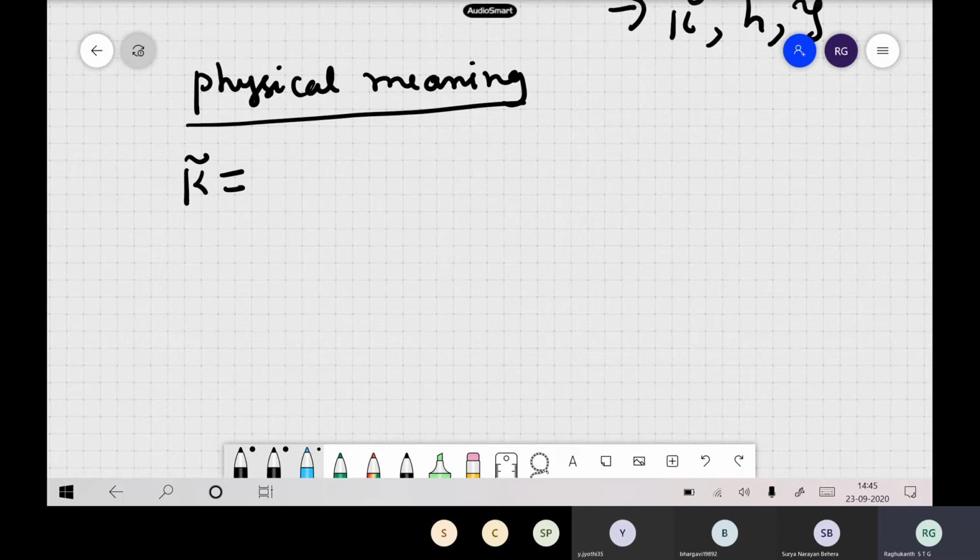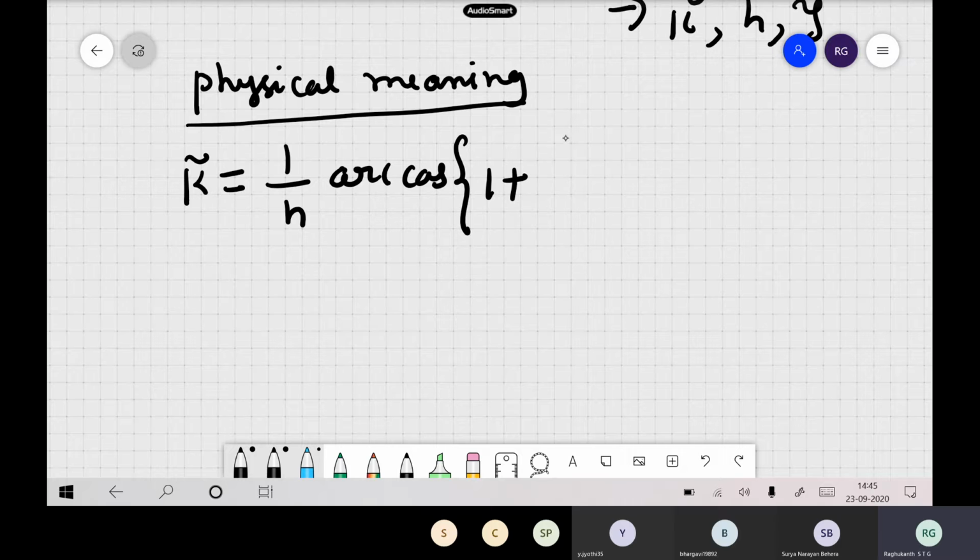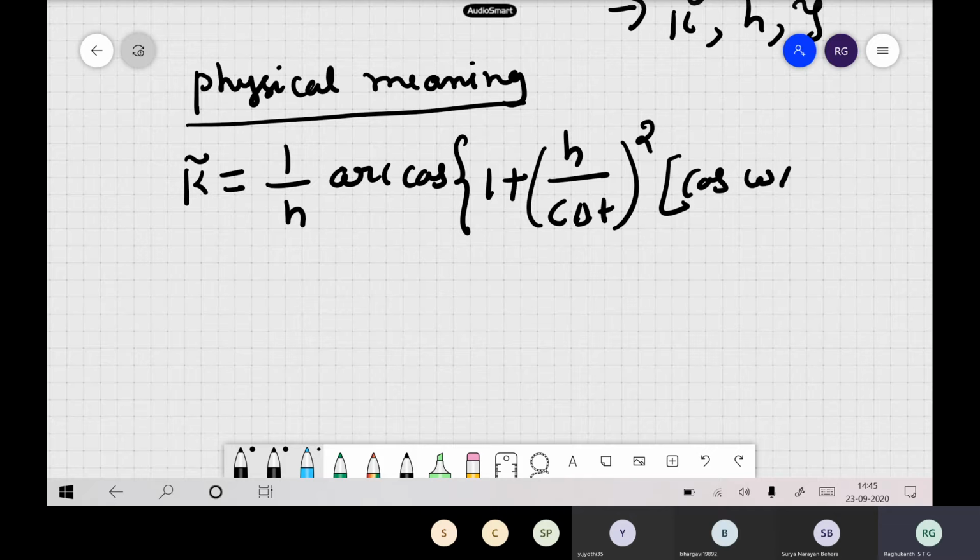The second dispersion equation: 1 by h cos inverse, that is arc cos, of 1 plus h by c times delta t, whole square, times cos of omega delta t minus 1.